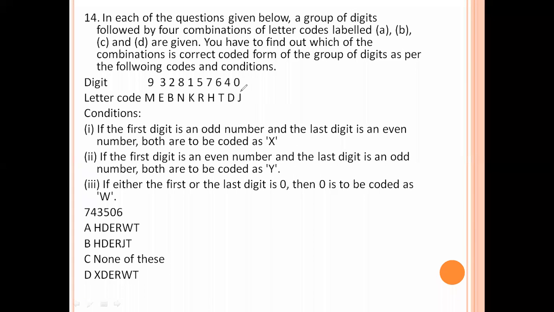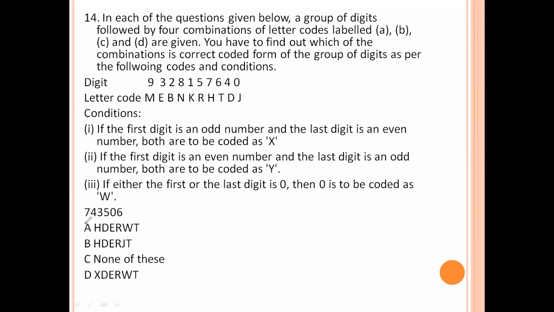In each of the questions given below, a group of digits followed by 4 combinations of letter codes labeled A, B, C and D are given. We have to find out which of the combinations is the correct coded form of the group of digits as per the following codes and conditions. If the first digit is an odd number and the last digit is an even number, both are to be coded as X. If the first digit is an even number and the last digit is an odd number, both are to be coded as Y. If either the first or last digit is 0, then 0 is to be coded as W.